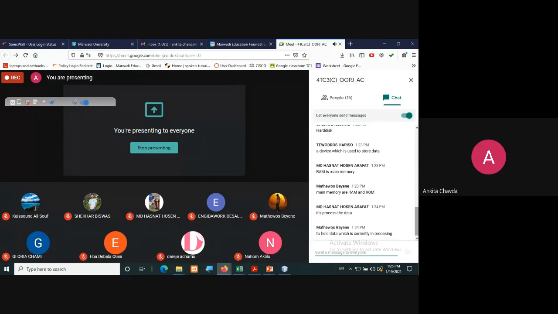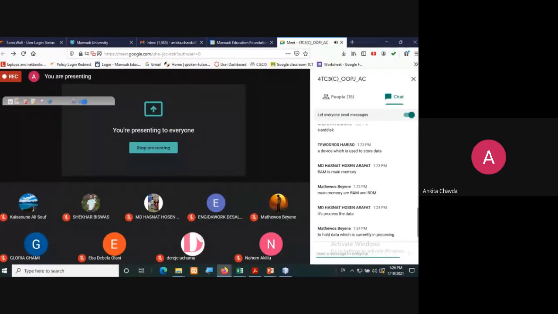So that is your main memory. Main memory will be in the picture whenever your application is in running mode. So it is correct that it holds the data which is currently in processing. Fine, correct, good.